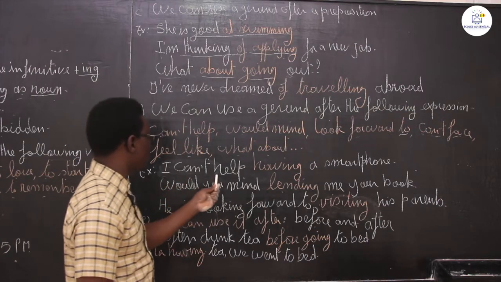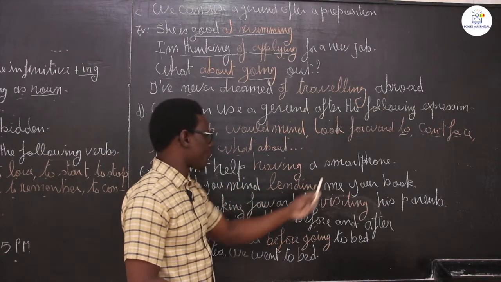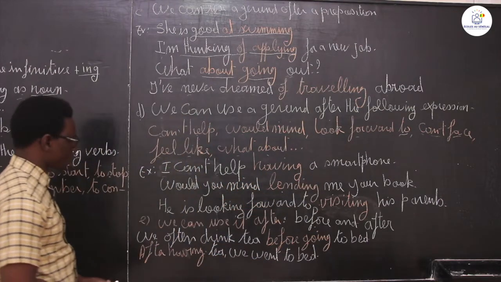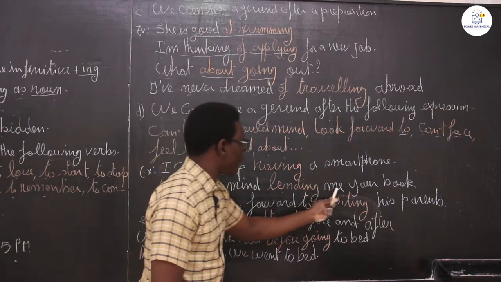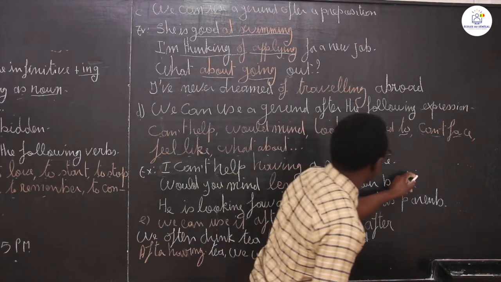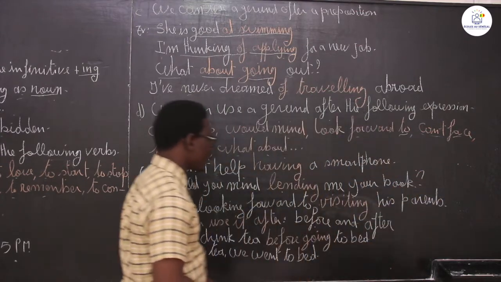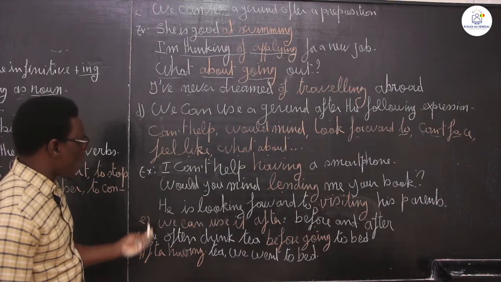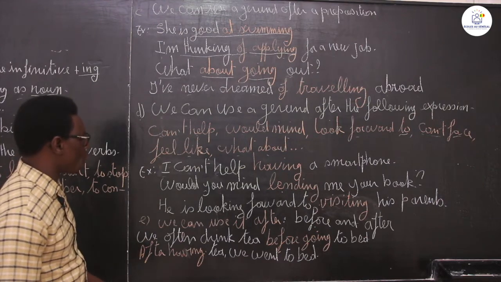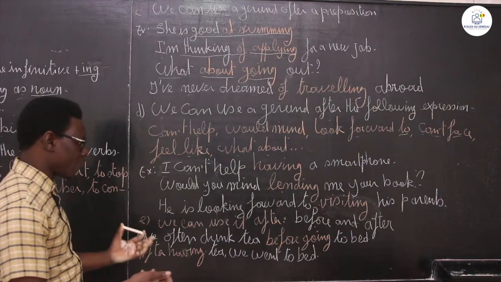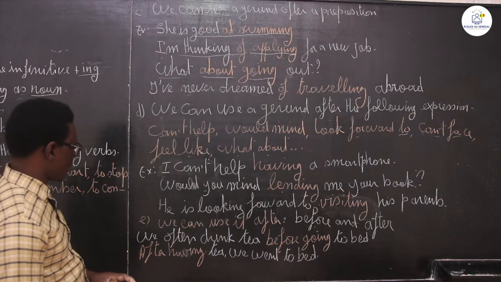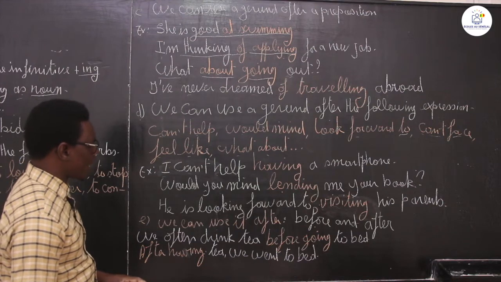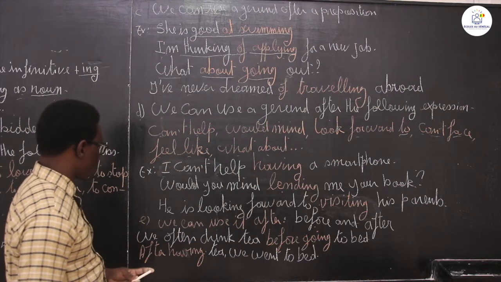Would you mind lending me your book? Ça te dérangerait de, aimeriez-vous me prêter votre livre? Would you mind lending me your book?